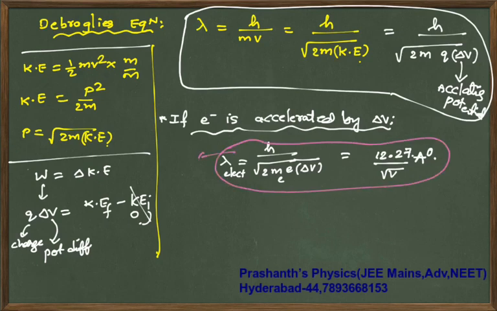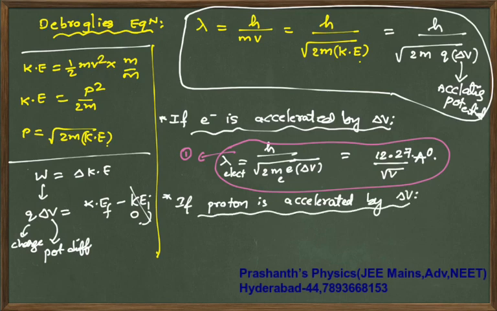Result number 1. Next, if proton is accelerated by potential difference, proton mass 1.67 into 10 power minus 27 kg.